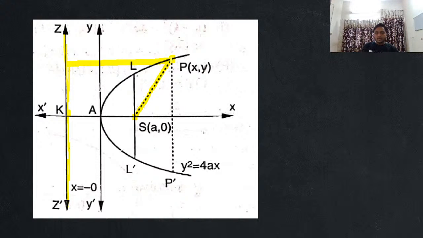If I assume this point as M, then the distance PM will be equal to the distance PS. Are we clear with this till here? Yes or no, everyone? Got it? This is how we talk about this particular figure.